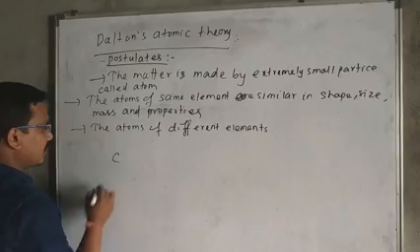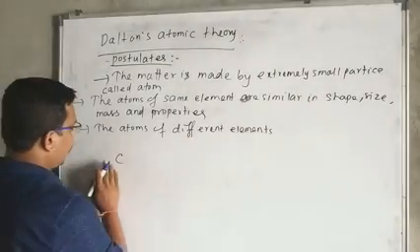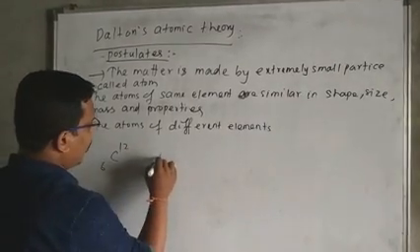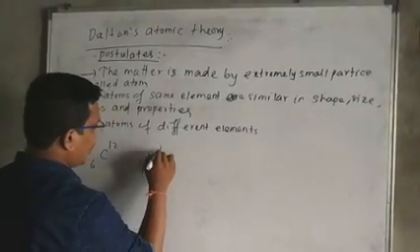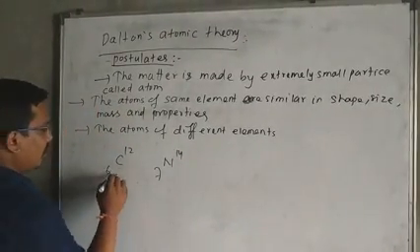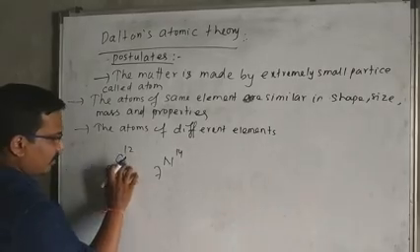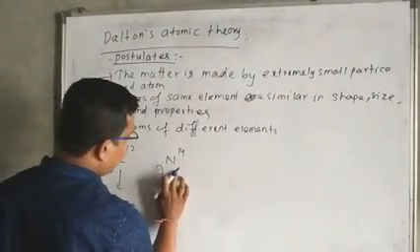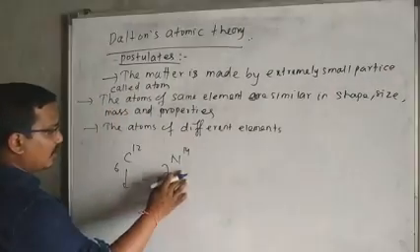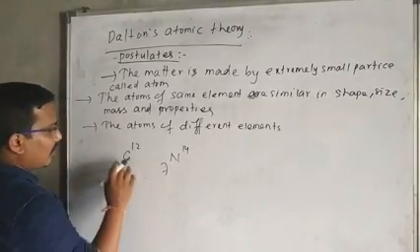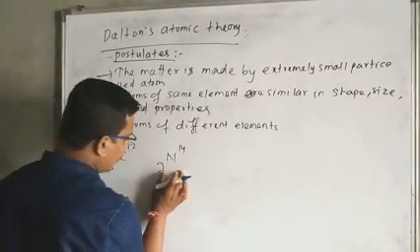Suppose we take one atom of carbon and one atom of nitrogen. Then the mass of carbon is not equal to the mass of nitrogen.